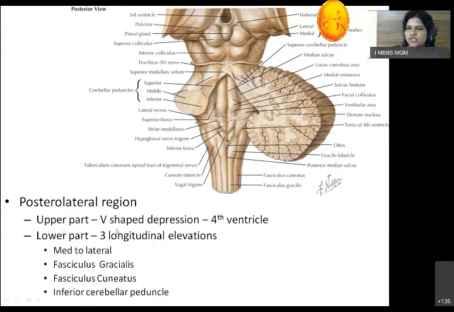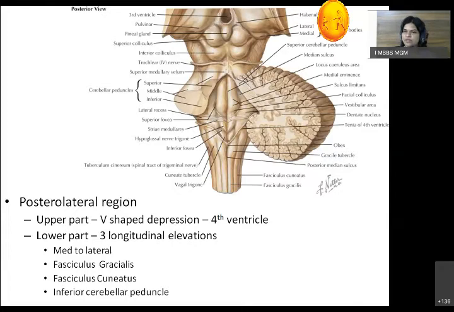The upper part is a V-shaped depression related to the fourth ventricle, while in the lower part we see three longitudinal elevations. There is a posterior median sulcus, which divides the medulla into two equal right and left halves. Next to this median sulcus, we see an elevation because of the nucleus of fasciculus gracilis. This elevation is called the gracile tubercle.